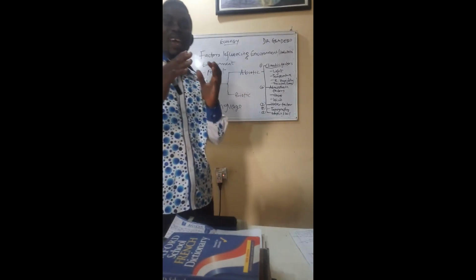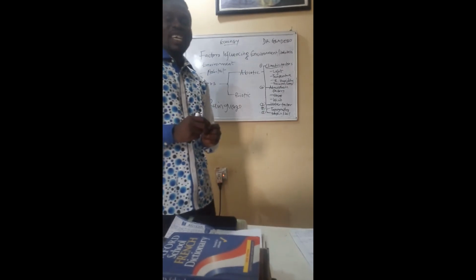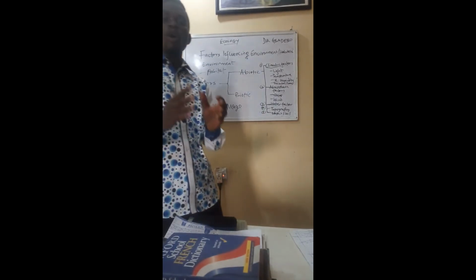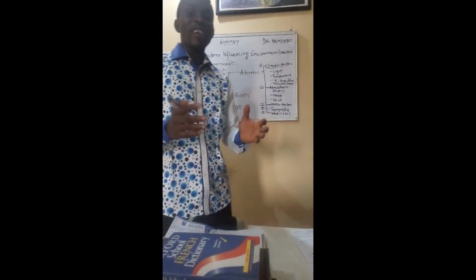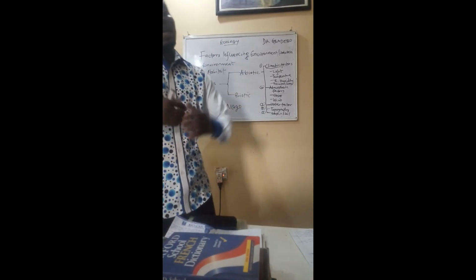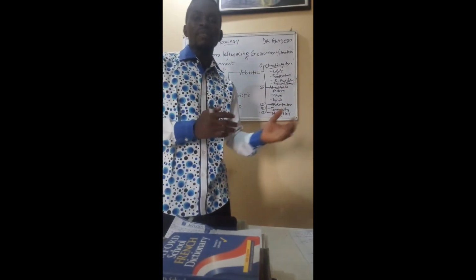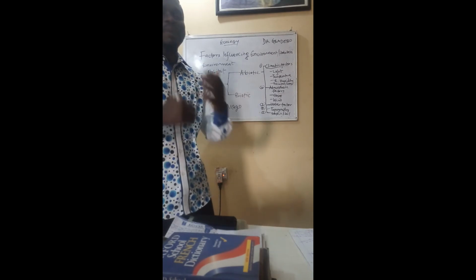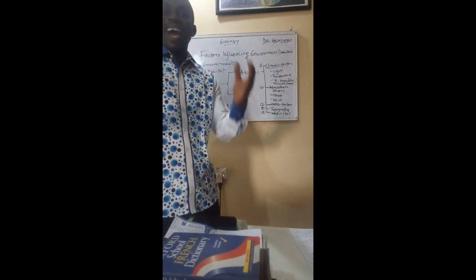The movement of air also affects relative humidity. If there is poor wind current, like when there is low wind, that can make the environment too dry, because wind can bring moisture from the sea to the terrestrial environment, and vice versa.